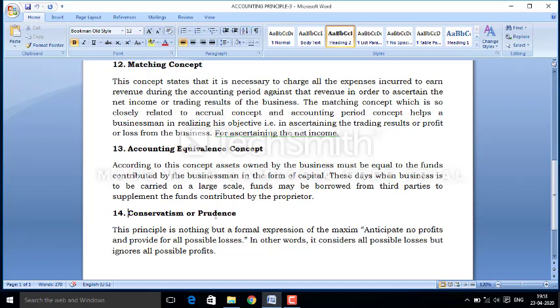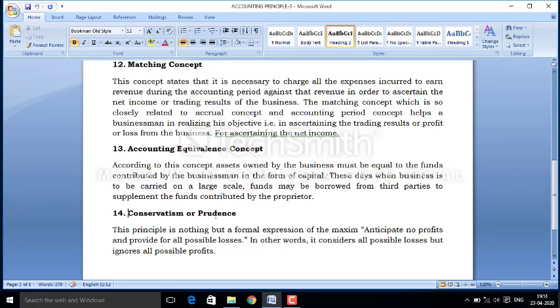Due to this accounting concept, we record all possible losses, and we charge depreciation on assets. We never think that due to the passage of time, the decrease in the value of money and the increase in the value of material, the price of fixed assets, whether movable or immovable, will increase, but still we charge depreciation.